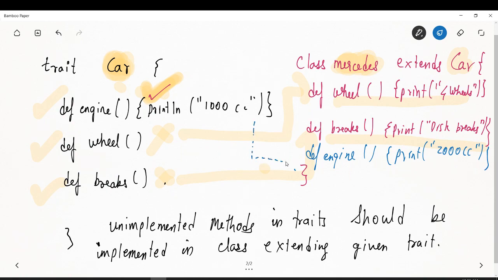If you don't overwrite, then it will take this method from the trait. It will say 1000 cc. But if you are overwriting over here, then it will take whatever method is overwritten, right? So over here again, you just have to remember that you can have an unimplemented method in a trait, but the body not present for that method should be implemented in the class that is extending it.